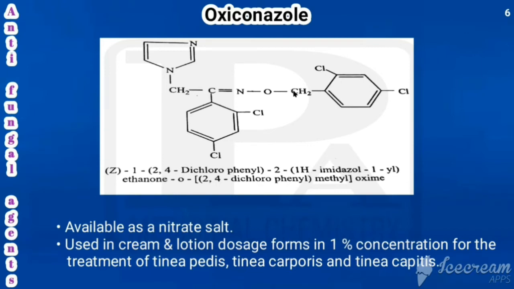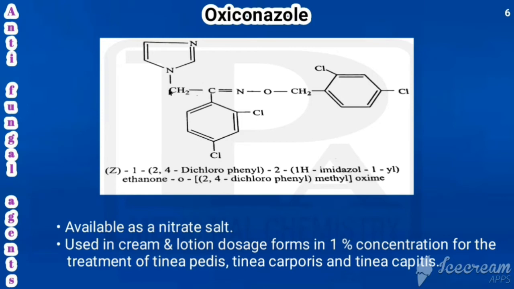Okay, now the H present in the oxime. What is oxime? Double bond NOH. So the H is replaced by means of this one. This is called as dichloro, 2,4-dichlorophenyl methyl. And here actually what is the parent one? Ethanone. Ethanone is having oxygen here. So for the nomenclature, we have to tell the whole thing would be attached with the oxygen. That's why we are putting O here.